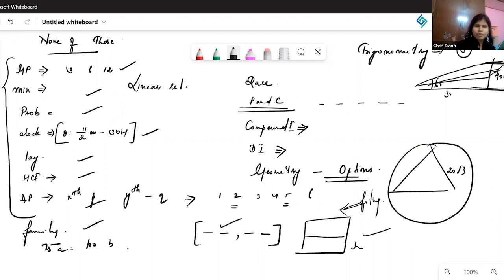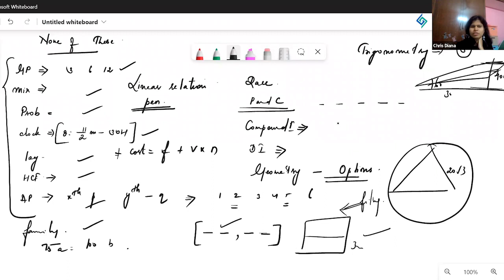Remember, there was a pen problem, the price of pens. I don't remember the answer, my dear, but the way to have done it: the total cost is equal to your fixed cost plus variable cost into number of things. If you had done it like this, or if you had gone via graph, both would have been perfect. So two equations would have been formed.